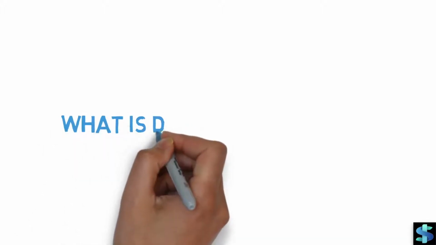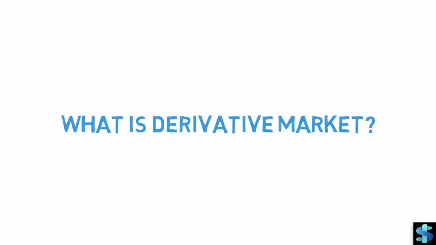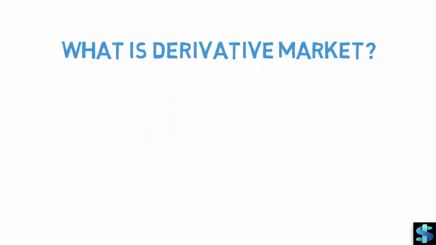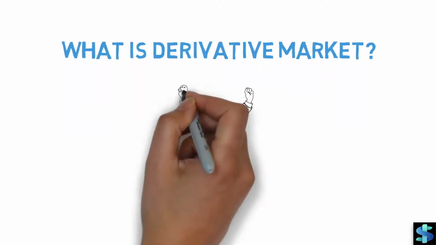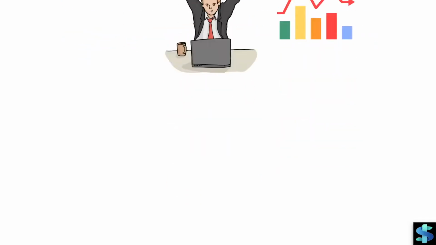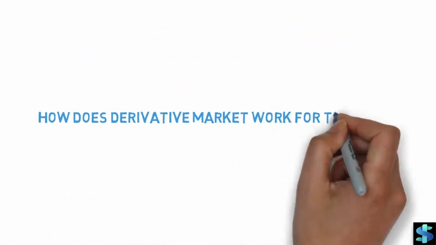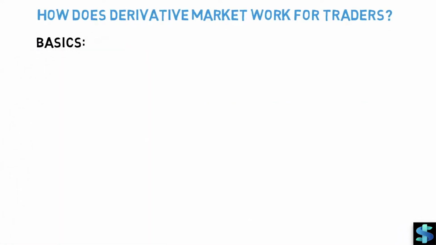In today's video, we'll talk about what is derivative market. There is a form of trading called derivative trading. Derivative trading is one of the most interesting forms of trading that brings excitement to the space of stock market investments. A lot of variables apart from the stock price or market trend are in place while you indulge in this trading form. Let's discuss at length about how it works for traders, starting with the basics.